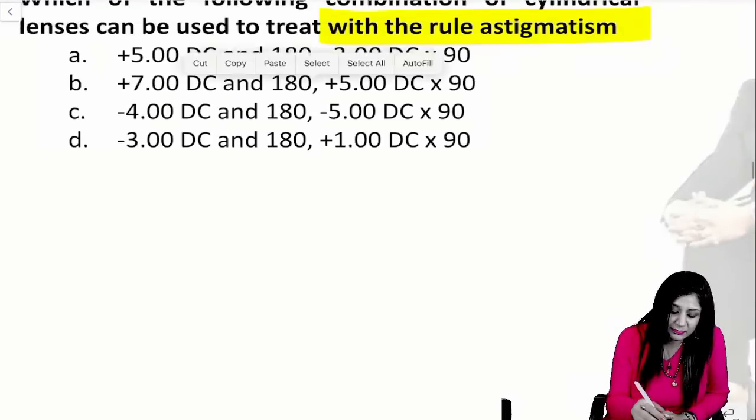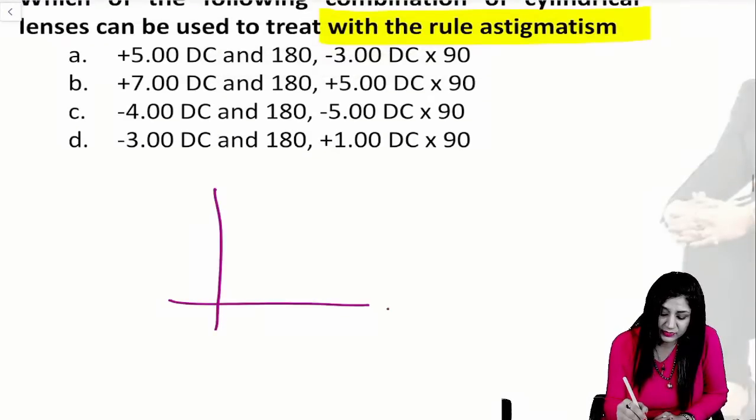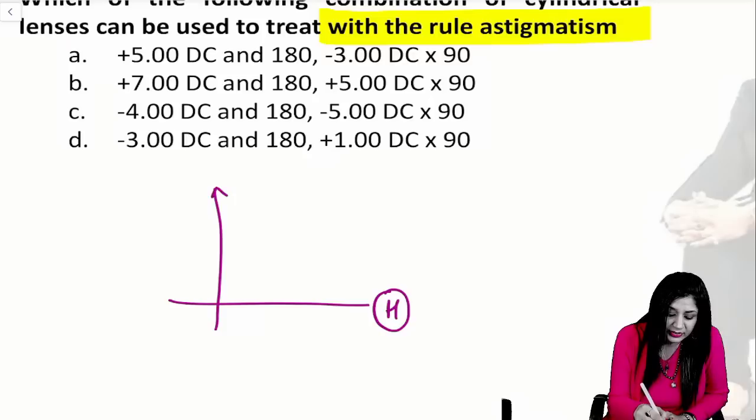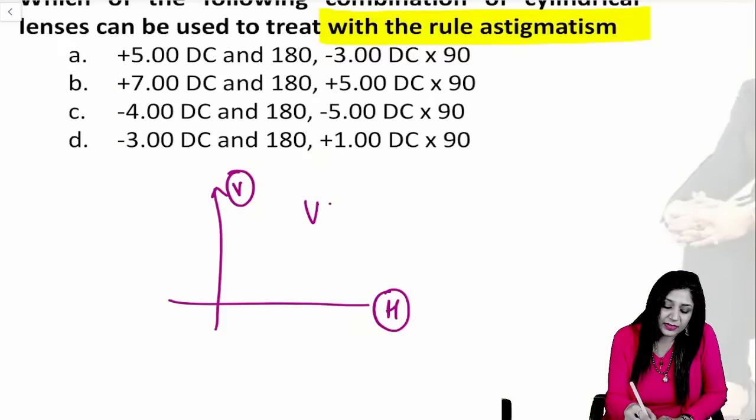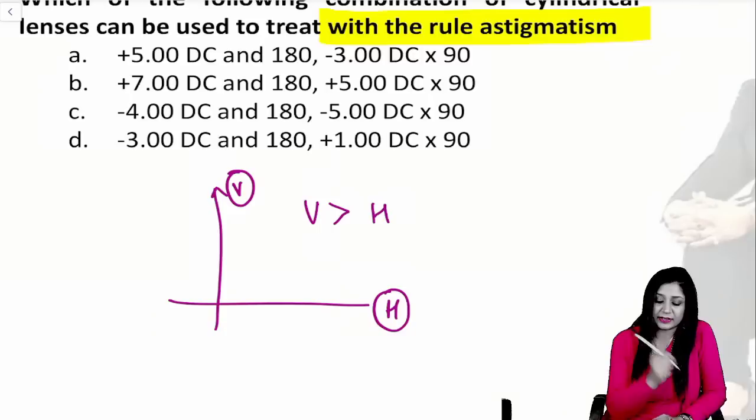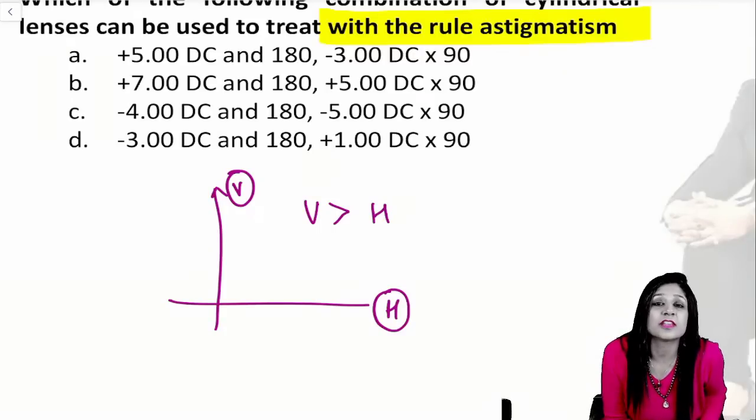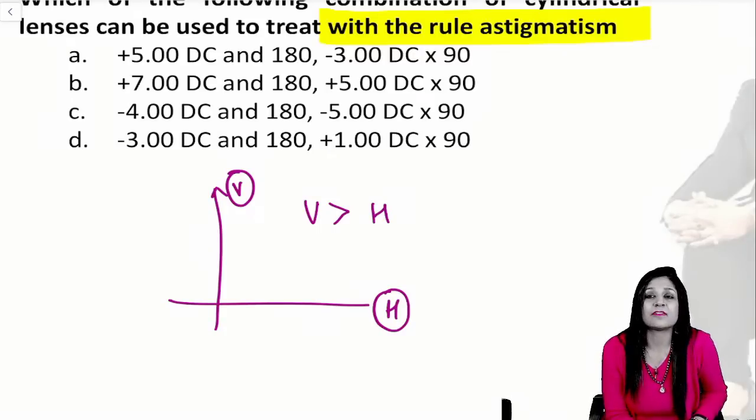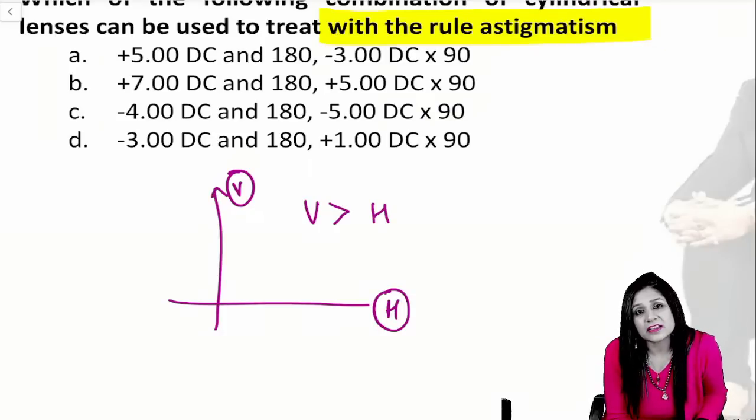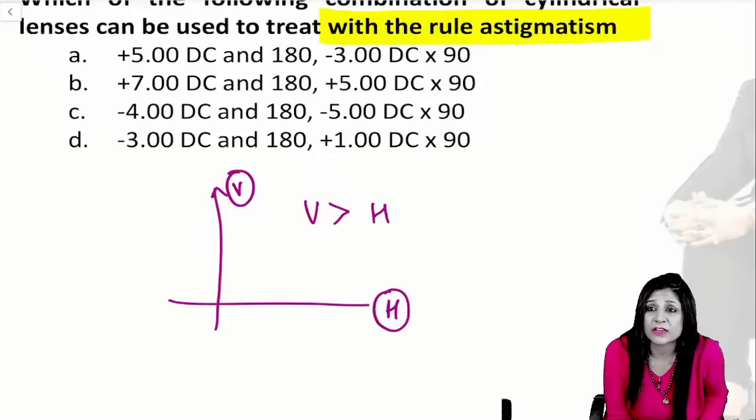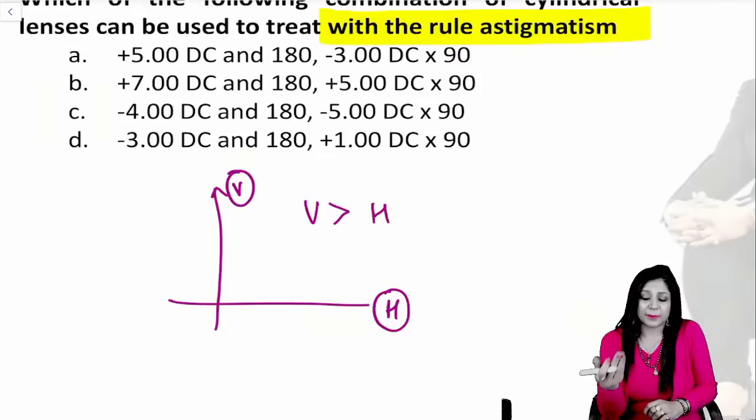When we are talking about astigmatism, guys, we have two meridians. One is the horizontal meridian and one is the vertical meridian. Now, if the vertical meridian power is more than the horizontal meridian, then I would say it is with the rule astigmatism. Another important thing is that the power of the cylinders will always act at the perpendicular axis. So, in whichever axis you are giving, the power will be acting in the perpendicular axis.